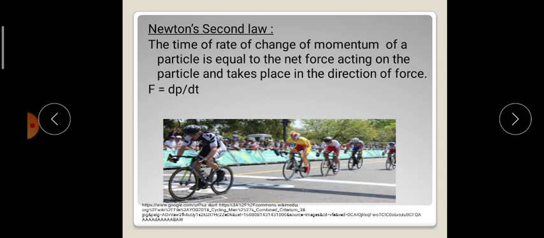The figure given below explains Newton's second law, where the force acting on the bicycle results in the speed of the bicycle. If the person is applying more force, the bicycle will move faster. If the person is applying less force, the bicycle will move with less velocity compared to the person who is applying more force.